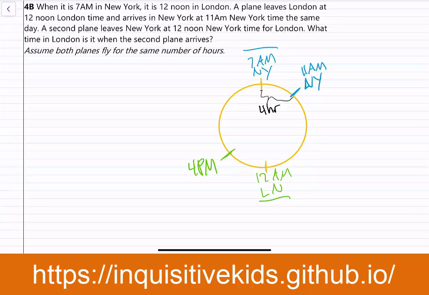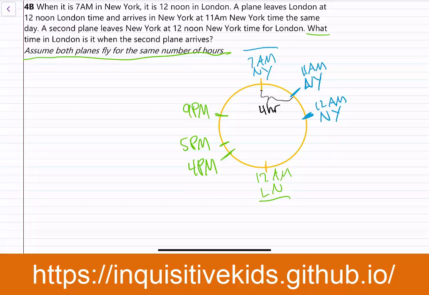So now a second plane leaves New York at 12 noon New York time. So 1 hour after the first plane arrives. And we know that when that second plane leaves, in London time instead of New York time, it's also 1 hour later, which is 5 p.m. And we know that both planes fly for the same number of hours. So after 4 hours in London, it's going to be 9 p.m.